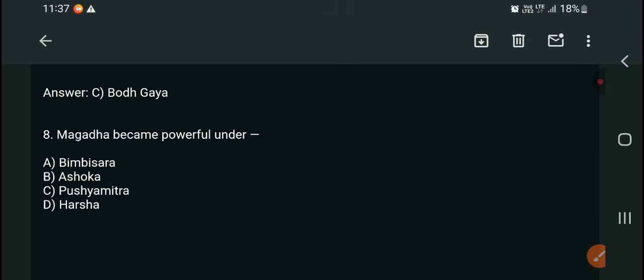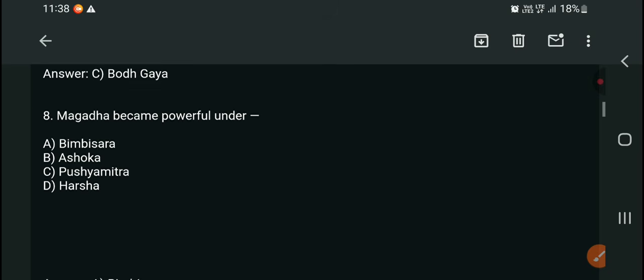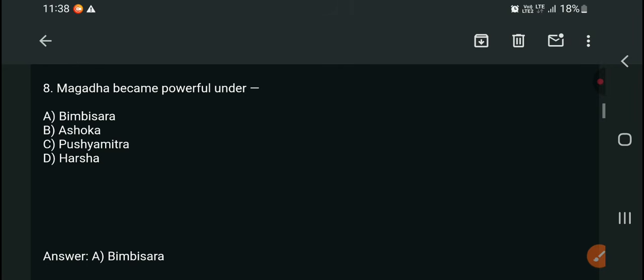Next, Magadha became powerful under Bimbisara, Ashoka, Pushyamitra, or Harsha. Magadha became powerful under which king? Try to say the right answer. Check here. Bimbisara.